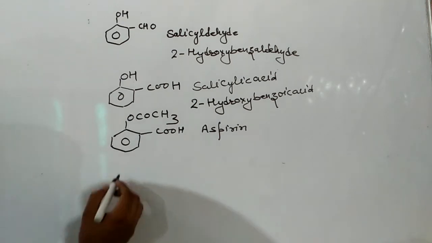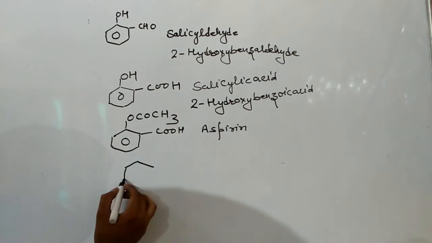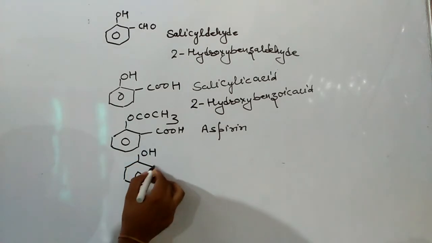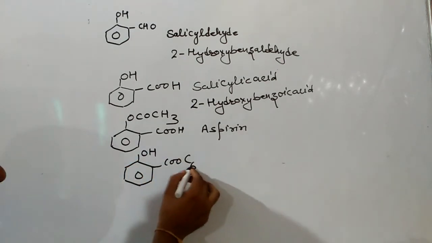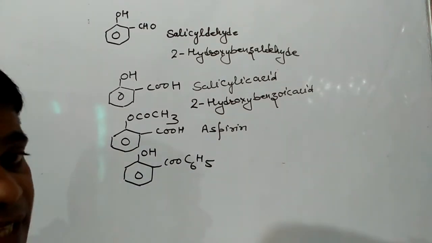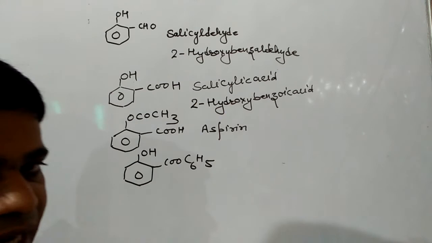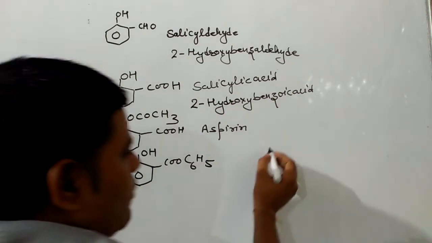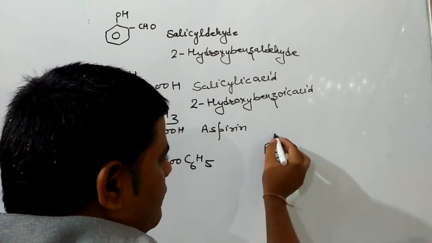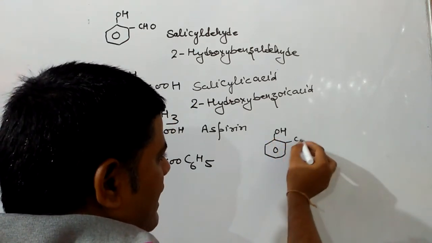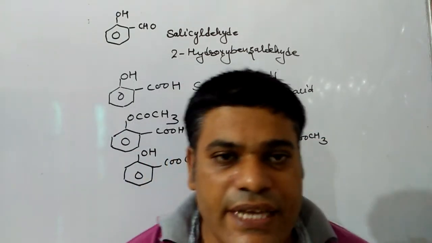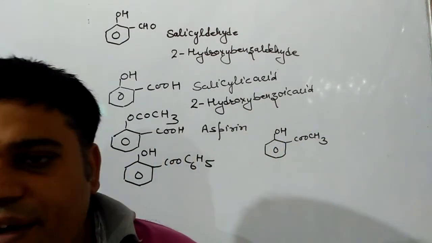The next one will be Salol, which is also known as phenyl salicylate and is used as a throat antiseptic. Next one will be oil of wintergreen or methyl salicylate, and it is an important component of Iodex.